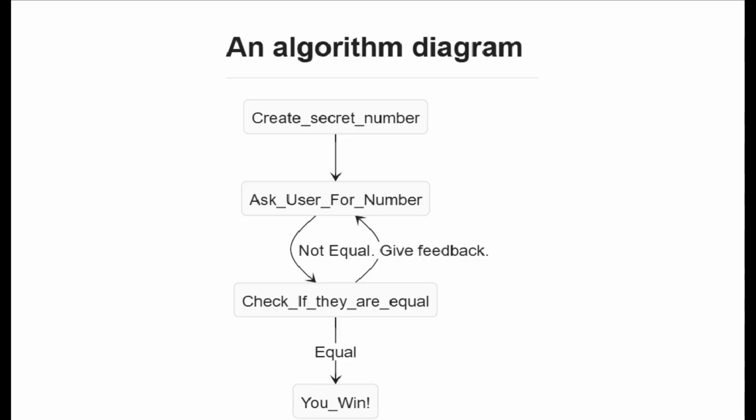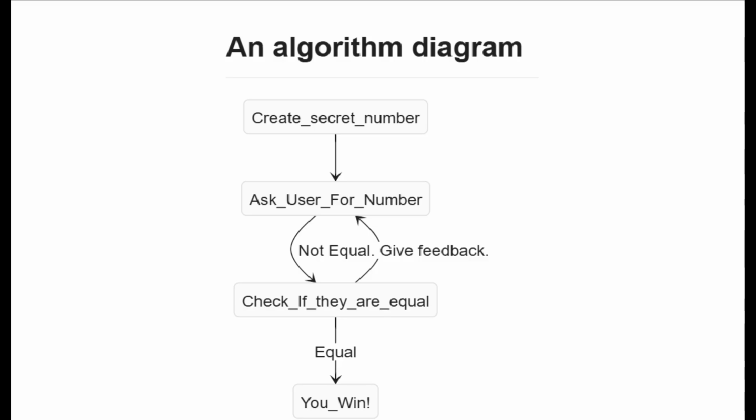Let's start by beginning with best practices. I have seen people use diagrams to explain their problems, so I will do the same. Here is the diagram of our game. We will create a secret number. The player guesses the secret number. If the answer is incorrect, the player is then informed if it is too high or too low. Then they guess again. This repeats until they win and the game closes out after congratulating them.